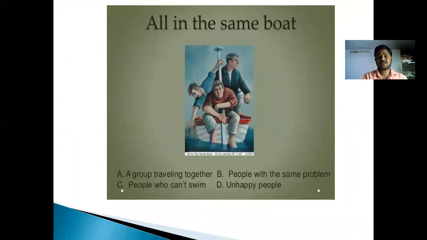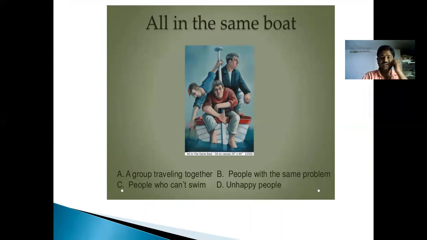Next we'll go through another one. All in the same boat. All in the same boat means a group of travelers together. Together means, suppose you want to learn, or you want to earn anything, you go through it with teamwork. So here, all in the same boat means everyone was traveling on the same road, but they have different problems. They are from different situations.